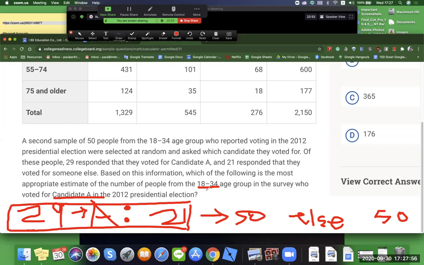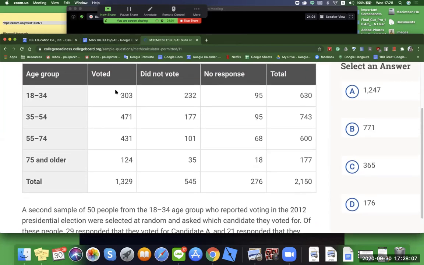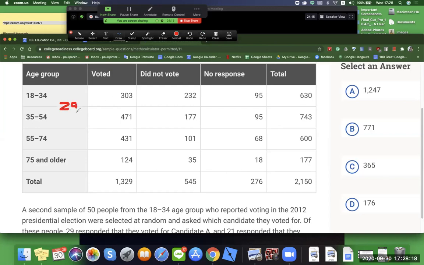Now we have to figure out, in this group here, 303 people voted. And how many people voted for A? 29. And 21 voted for someone else. So how are we going to figure this out? How many people voted for candidate A? Is that the question? Hold on.